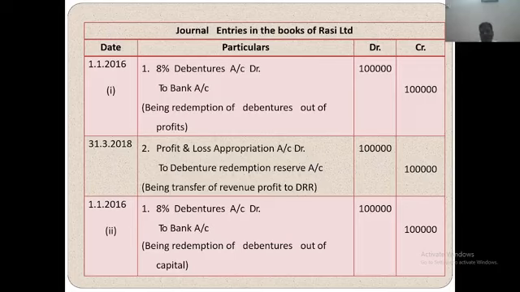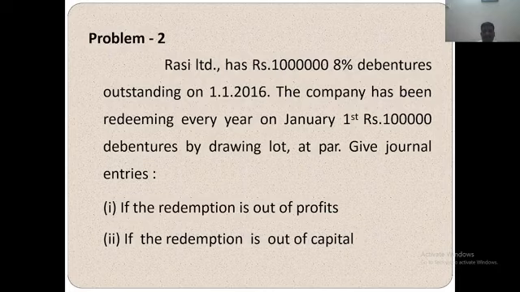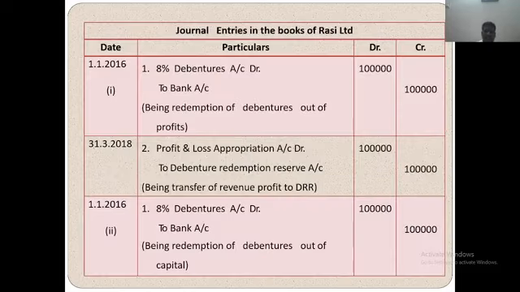So Rasi Limited has 10 lakh 8% debentures outstanding on 1/1/2016, and these debentures are going to be redeemed every year, 1 lakh rupees. Journal entry: 8% debenture account debit to bank account, 1 lakh rupees, being redemption of debentures.